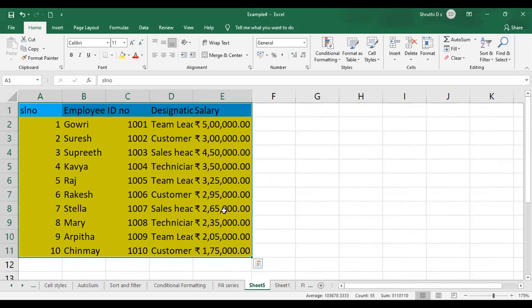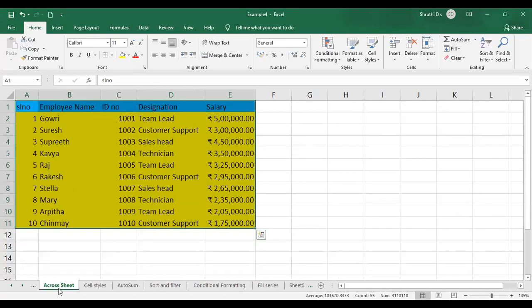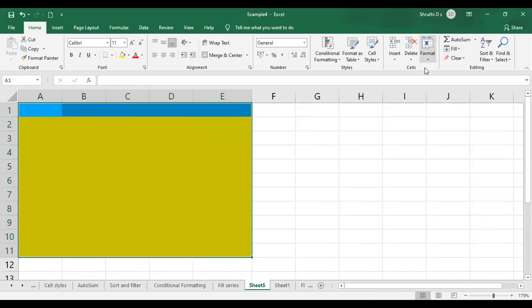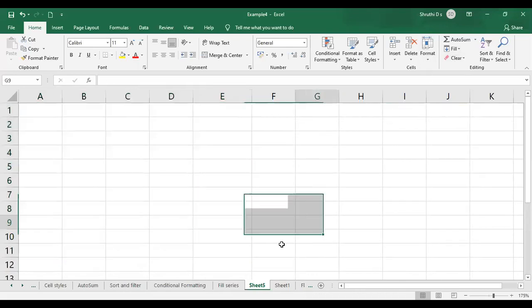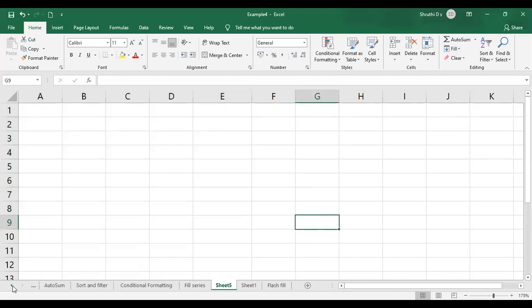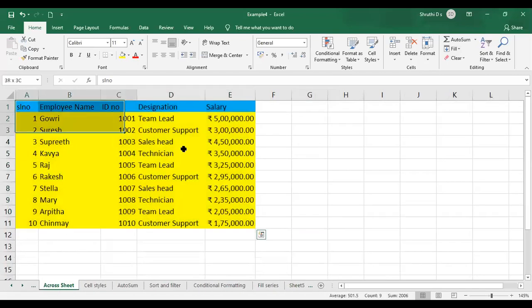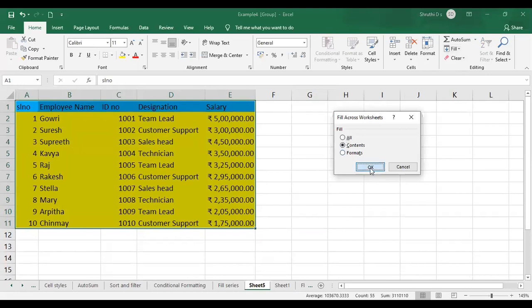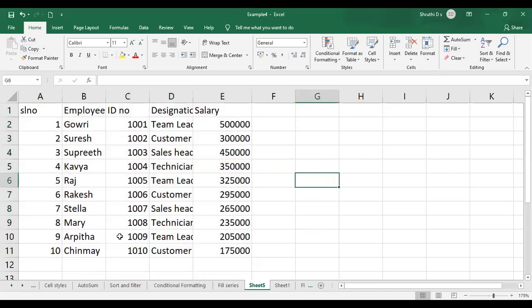The screen was a little rightwards. So now see, whatever I had here in the across sheet worksheet is copied to the other sheet. Now I'll remove it; even all the formats you can just clear out. We'll try to copy only the contents from my across sheet. So select the table, select the sheet, go to across worksheet, select the contents, click on OK. Ungroup the sheet. Now you can see only the contents are pasted to the current worksheet which you had selected.